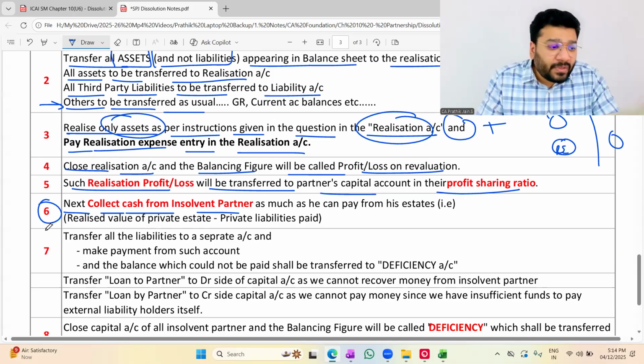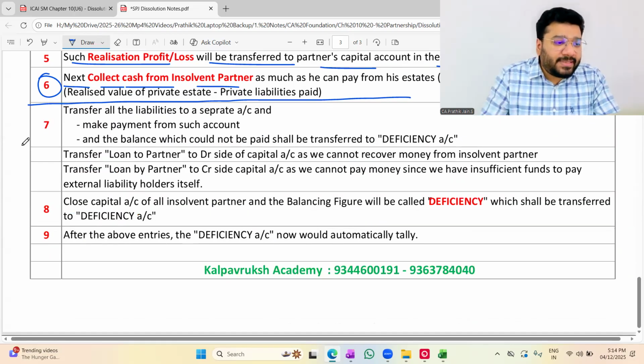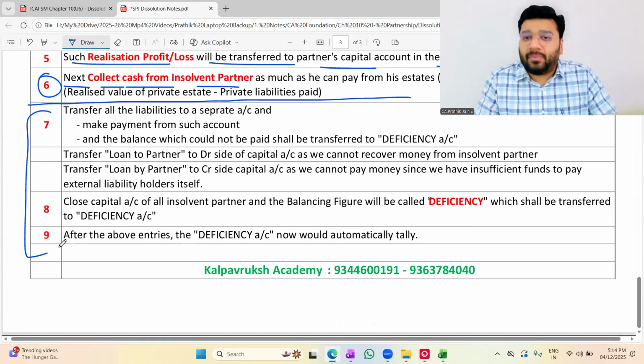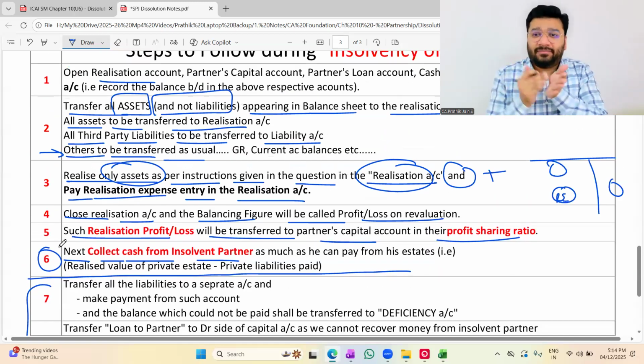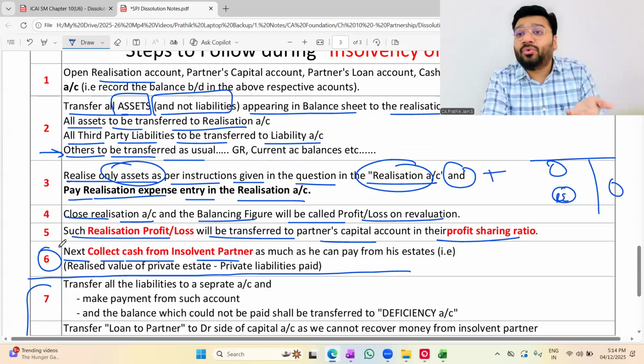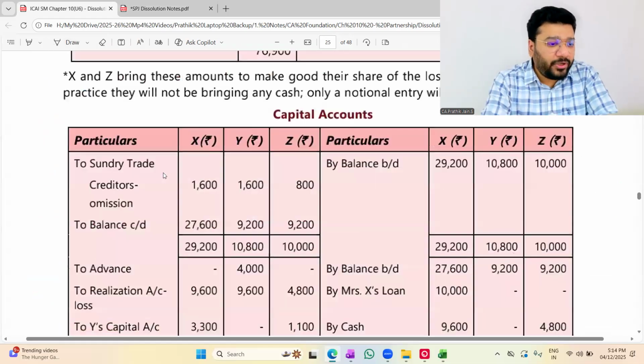Okay? Till this, understood? After this, whatever the remaining 3 steps are, I want to do the practical question. I just wanted to discuss the first 6 points because you can understand that. The remaining 3 points will make more sense when I actually do them. Now tell me, are we good to go ahead and do one question on this? Online people, what do you say?